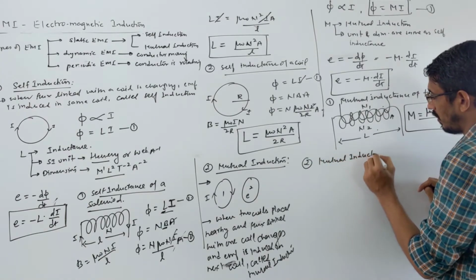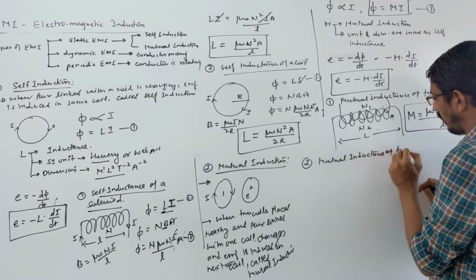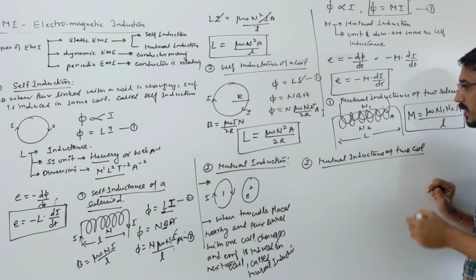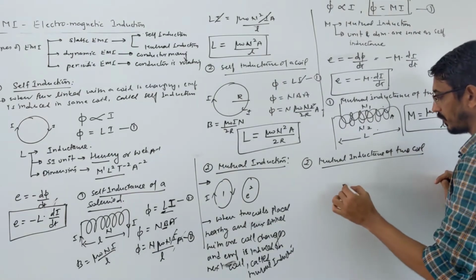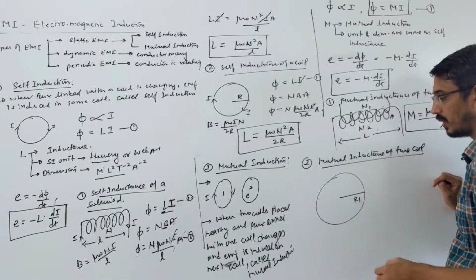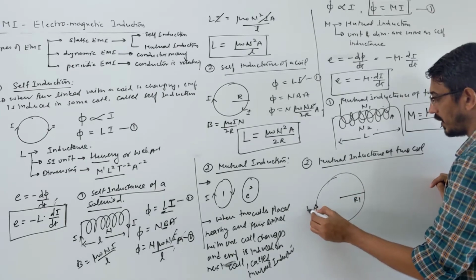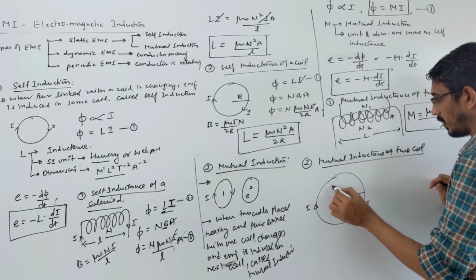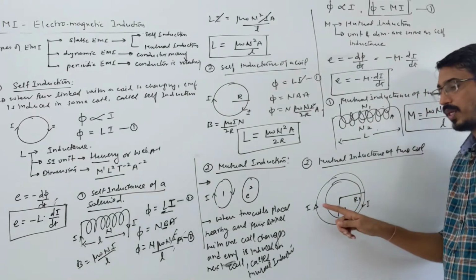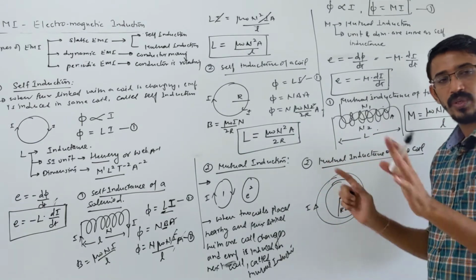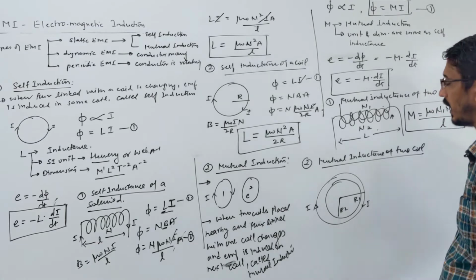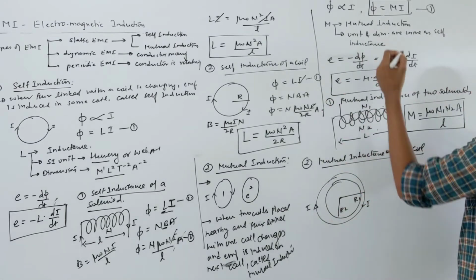Same way, you want to write the mutual inductance of two coils, like we did here for a single coil. Same you want to do for two coils. Look here, this is one coil, let's call its radius r1. Some current I is changing here, and another coil is placed concentrically here with radius r2. So current is changing in the first coil, the bigger outer coil, then EMF is induced in the second coil. How much is induced, that we want to calculate.